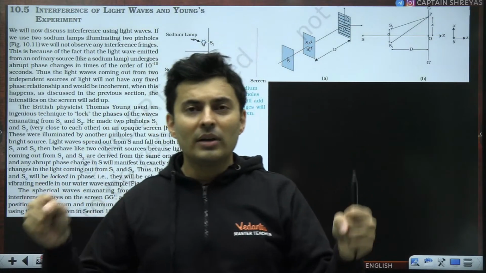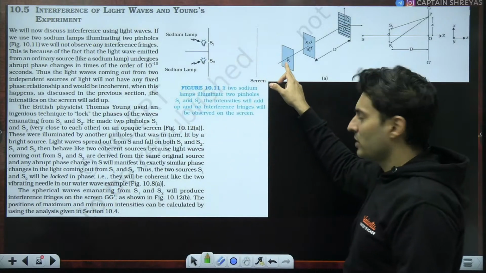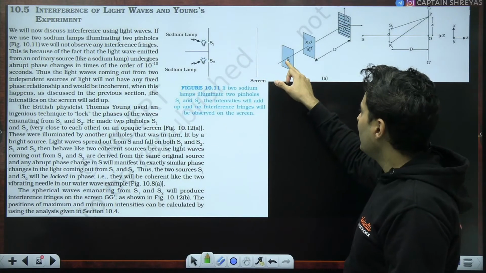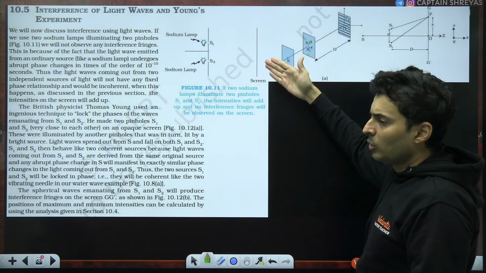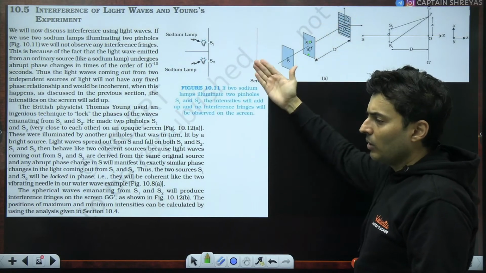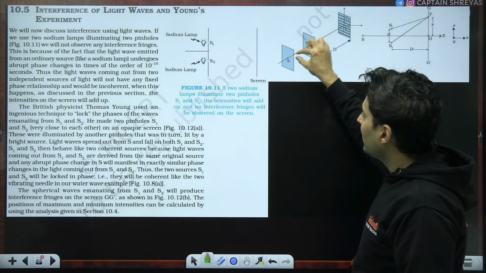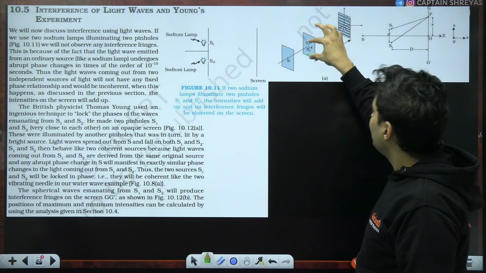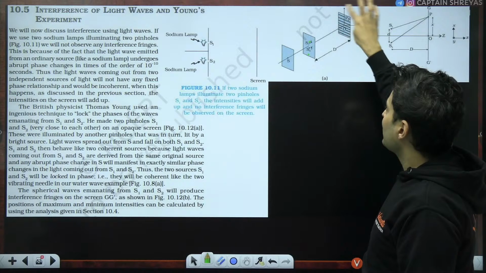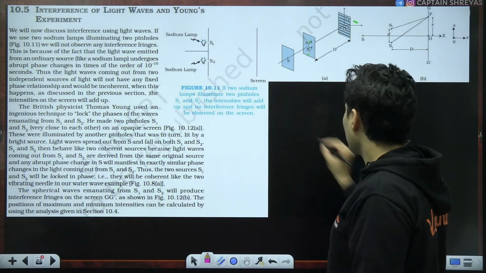That is why you do not use two light bulbs, rather you take a single light bulb and let that light fall on two slits on a cardboard or an opaque object. Because the two slits get illuminated from the same source, they become coherent, and then that light falls on a screen which will create a fringe pattern. So keep this in mind.